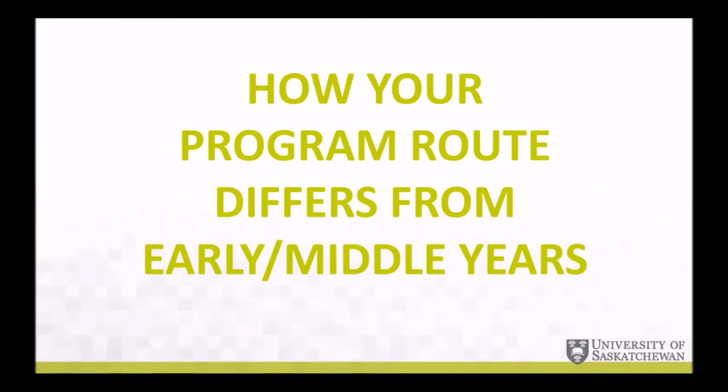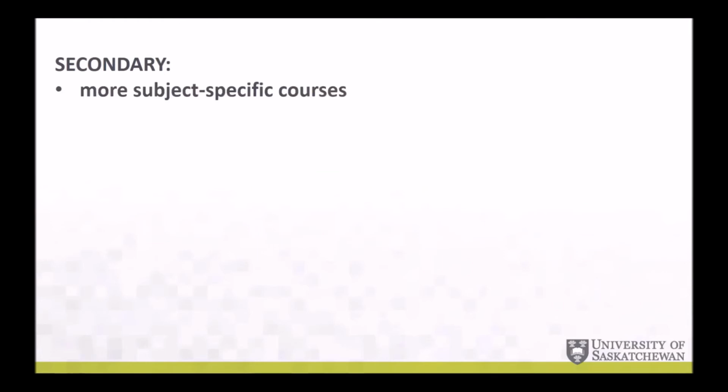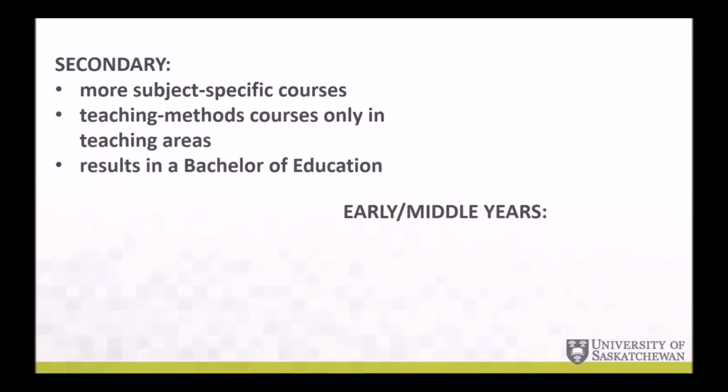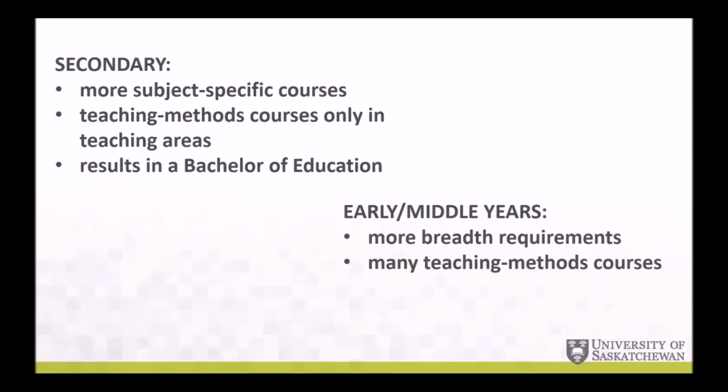Although the secondary and early middle years program routes both result in a Bachelor of Education degree, there are some differences in requirements. Secondary teacher candidates take many courses in 2 subjects or teaching areas and only a few breadth courses. They take methods courses in their teaching areas only. Early middle years teacher candidates take more breadth requirements and a variety of methods courses for teaching multiple subjects to the same group of learners.